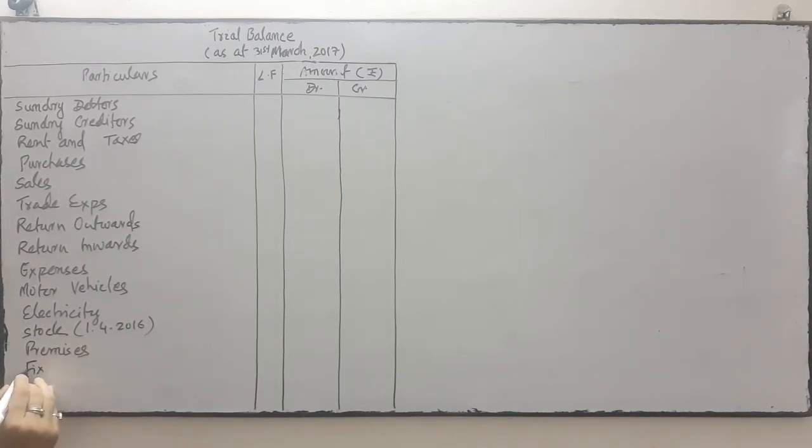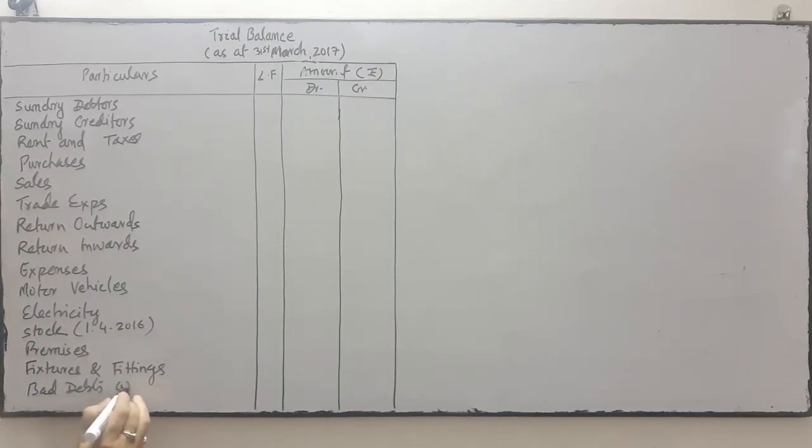Fixture and fittings. Next, bad debts written off, it's a bad debts ledger.